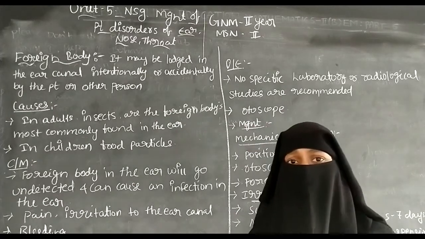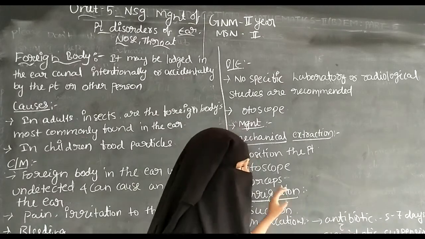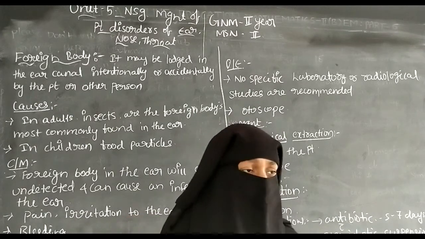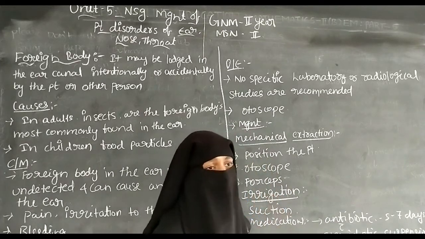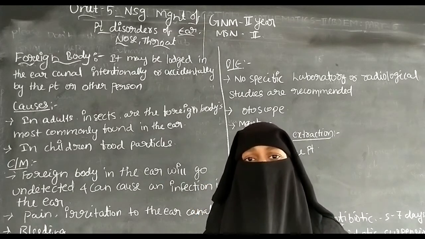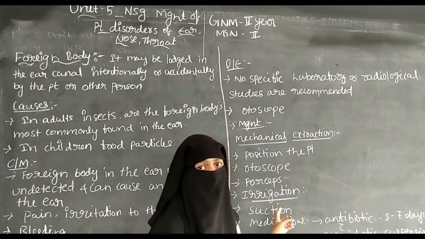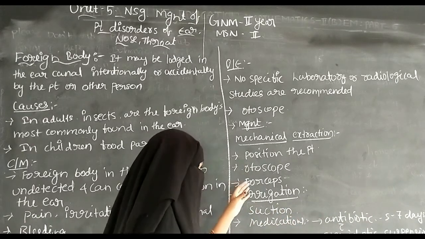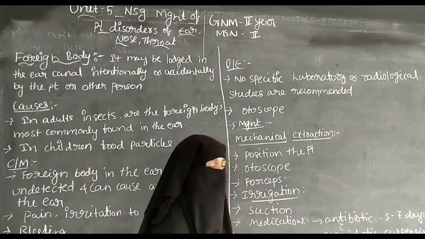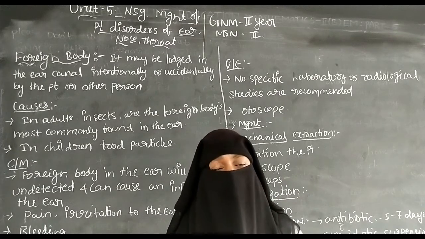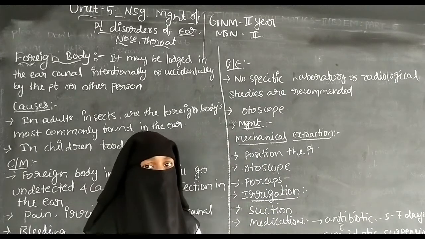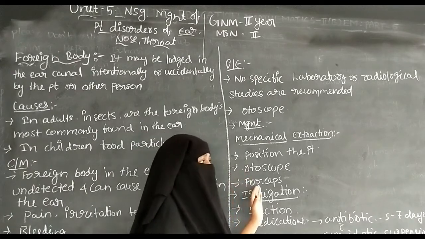So the forceps is an instrument that can be inserted into the ear canal. ఫోర్సెప్స్ ద్వారా చెవి లోపలికి ఫోర్సెప్స్ని పంపించి ఫారెన్ బాడీని రిమూవ్ చేస్తాం. So in mechanical extraction, forceps and otoscope can be used for extraction of the foreign bodies from the ear. చెవి లోపల నుంచి ఫారెన్ బాడీస్ని రిమూవ్ చేయడానికి ఆటోస్కోప్ని ఫోర్సెప్స్ని యూజ్ చేస్తాం.